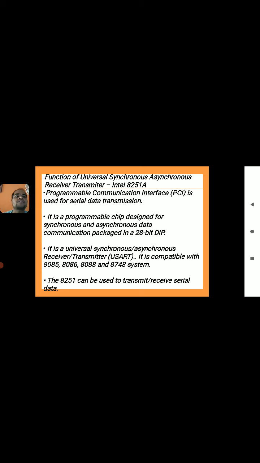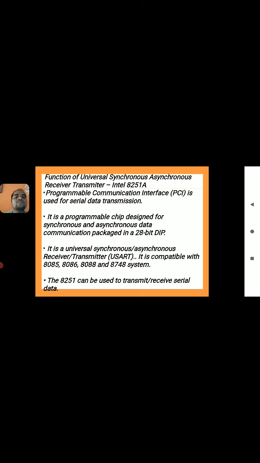When we look at the function of the Intel 8251A, it is a programmable communication interface used for serial data communication. It is a programmable chip designed for synchronous and asynchronous data communication, packaged in a 28-pin DIP. You have to remember that the 8251 is a 28-pin IC chip in a dual in-line package. It is a universal synchronous asynchronous receiver transmitter, so the name itself has USART.